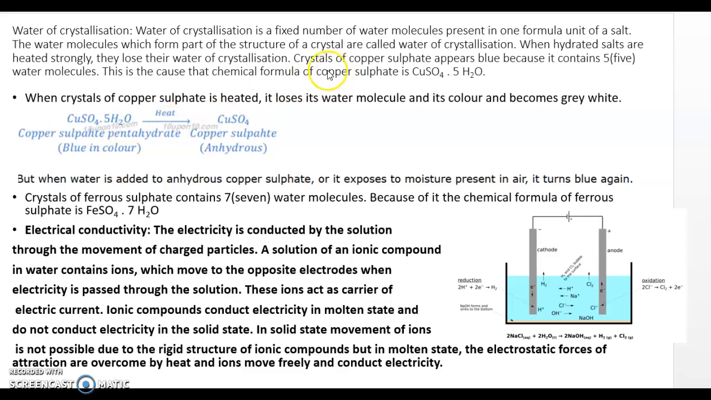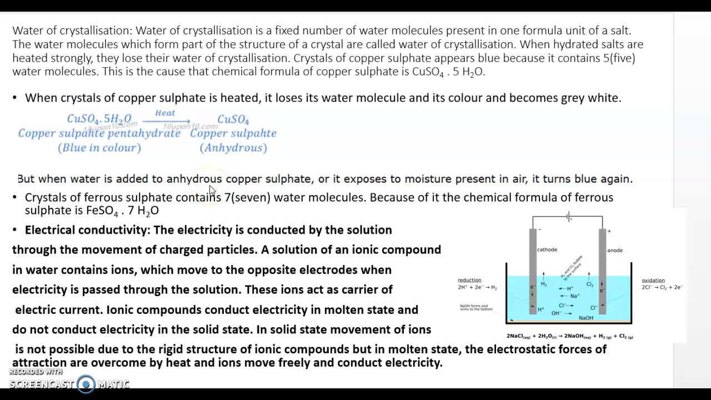What are the examples? Copper sulfate, which is blue in color. It contains how many water molecules? Five, so it is written as copper sulfate pentahydrate. When it is heated, it loses its water molecules and becomes anhydrous. And what is the color? It becomes grey-white in color when it loses the water molecules. But when water is added to this anhydrous copper sulfate, or it is exposed to moisture present in the air, it turns blue again.